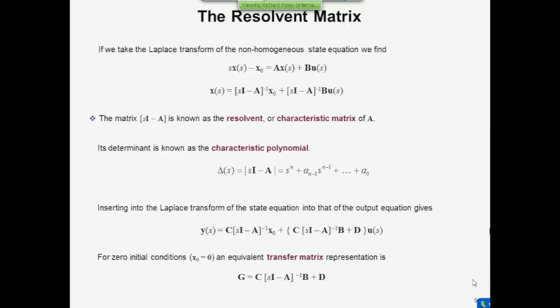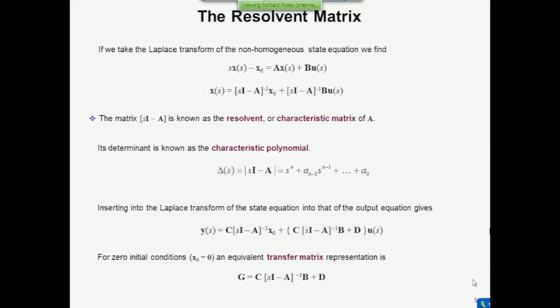Now, you've got an equation in Laplace, which is the solution to the state equation. You can plug it straight into the algebraic output equation, and it comes out like this, bottom line by 1. And if we make the usual approximation by saying that the initial condition is 0, we simplify the equation somewhat by getting rid of the first term on the right, and then delete the independent variable, because we know we're talking about Laplace now. Then you have Y equals C times the inverse of the resolvent times B plus D, all multiplied by U. And now I've got Y on the left and U on the right, so their ratio is the transfer function, isn't it?